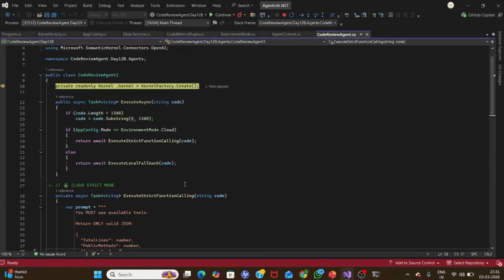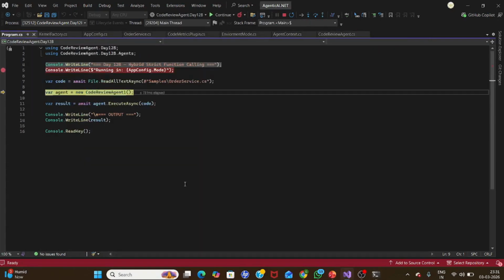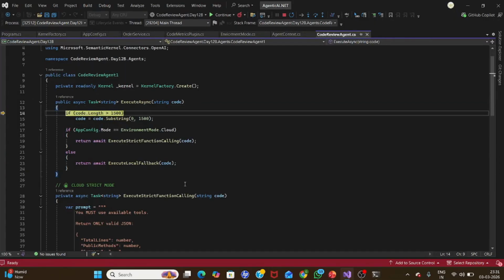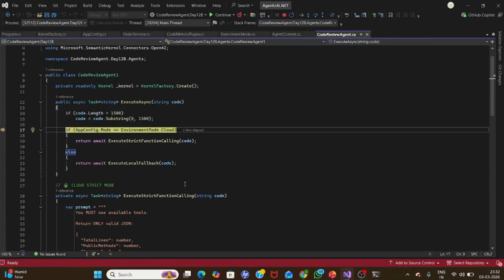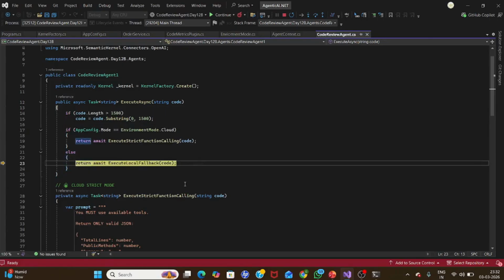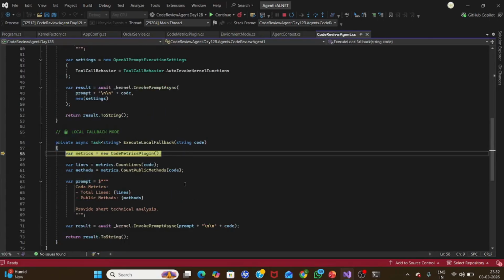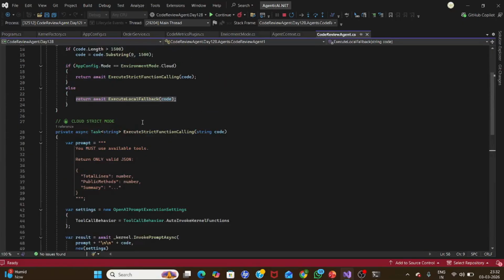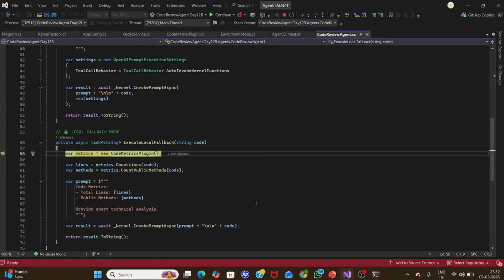So we'll see that code review agent analyze the code you already have. Now the cloud is off. We have taken a fallback. We are using Ollama. The same code we have in day 12, but yes, we should show the cloud one. We will, but this code is already what we are executing. This is nothing but day 12 code, but at least you can see that the switching has already been given and how you are introducing this strictness. But we will show that once we set it up.